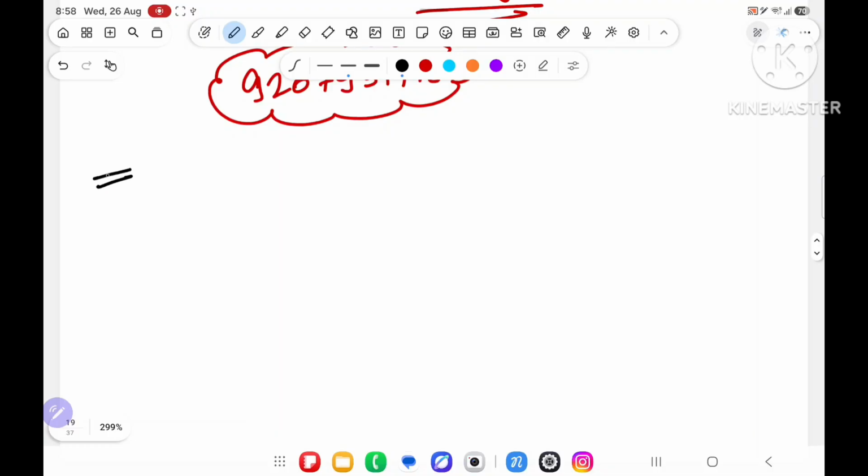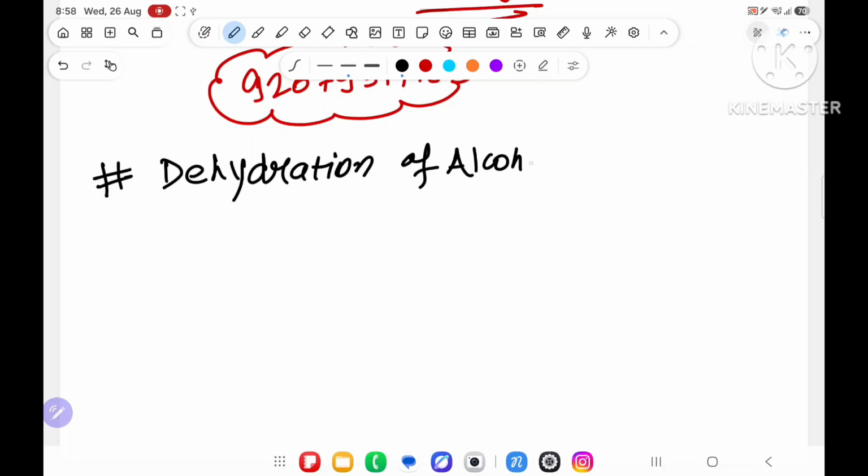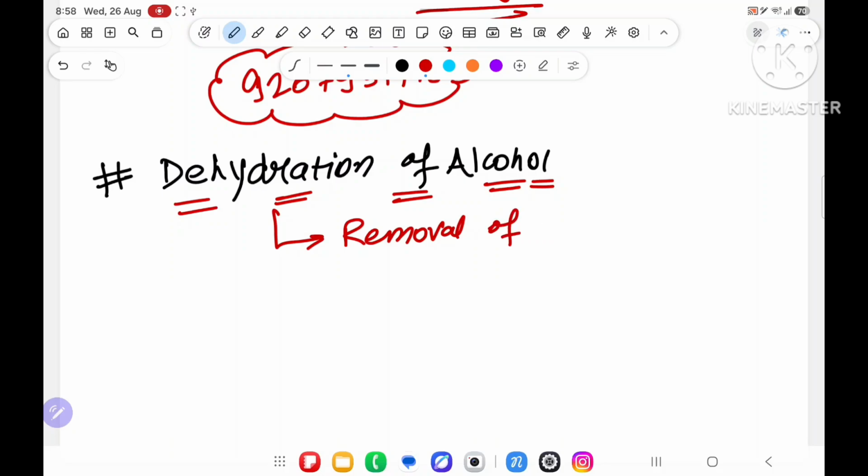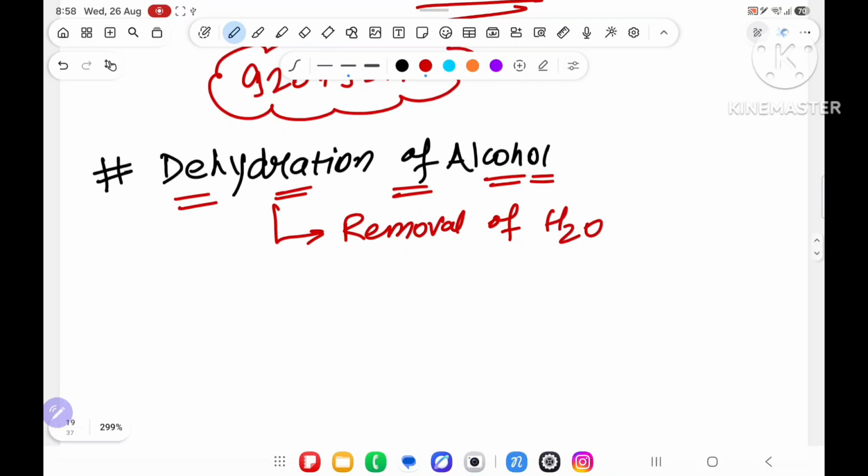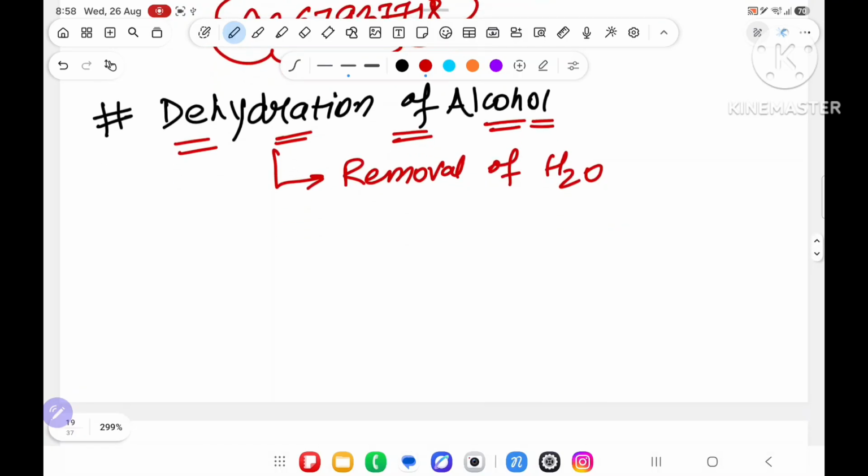Now the next part of the topic, that is called, sorry, dehydration of alcohol. Whenever you go to the doctor and they say you are suffering from dehydration, dehydration means what? Removal of water. Your body is lacking water. That is known as dehydration. So from alcohol we will remove water, and that process is known as dehydration of alcohol.